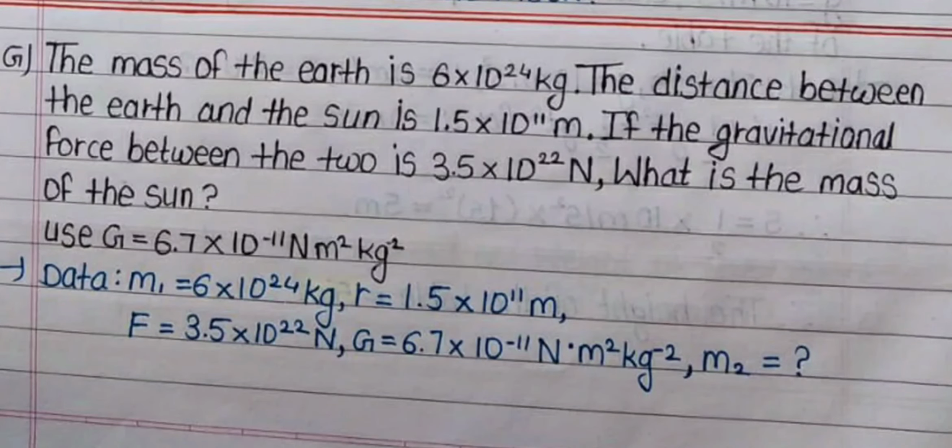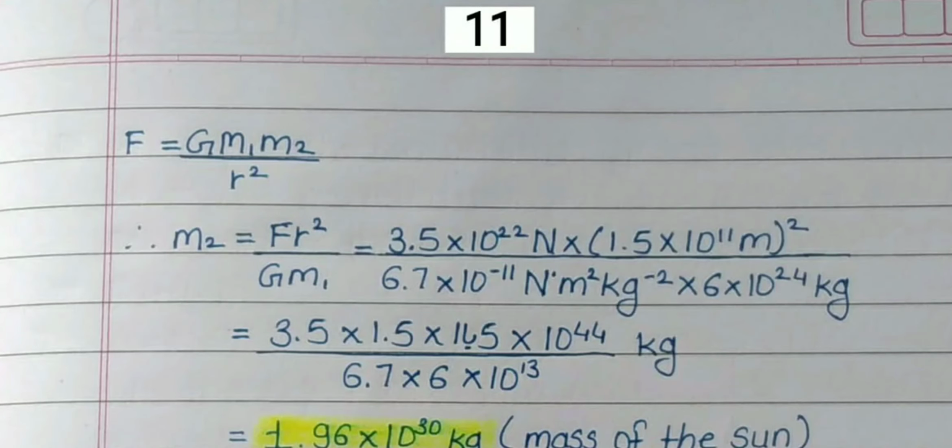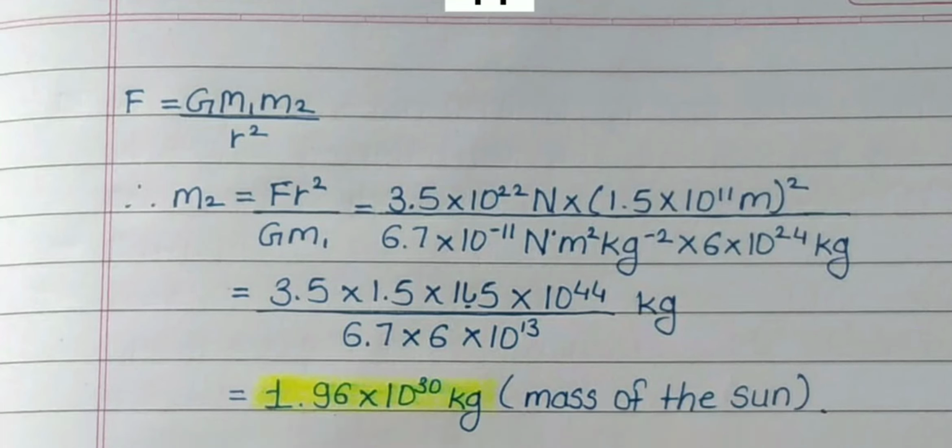Answer: data m1 is equal to 6 into 10^24 kg, r is equal to 1.5 into 10^11 m, F is equal to 3.5 into 10^22 N, G is equal to 6.7 into 10 to the power minus 11 N m square kg minus square, m_s is equal to question mark. F is equal to G m1 m2 upon r square.